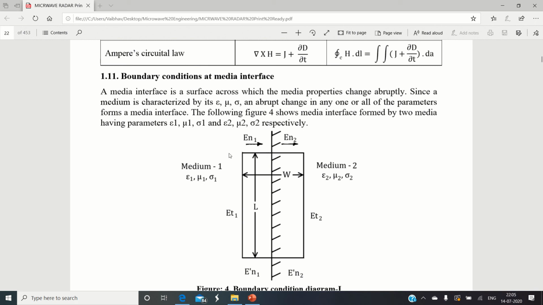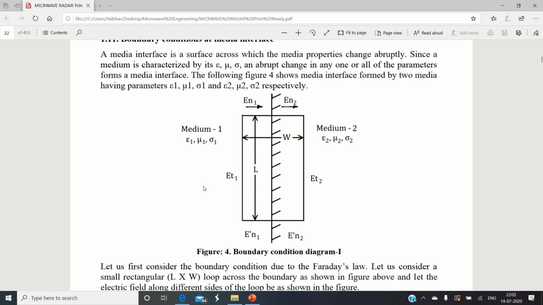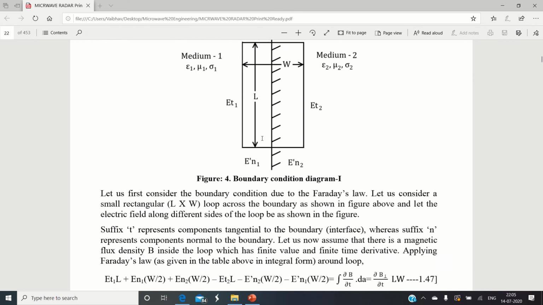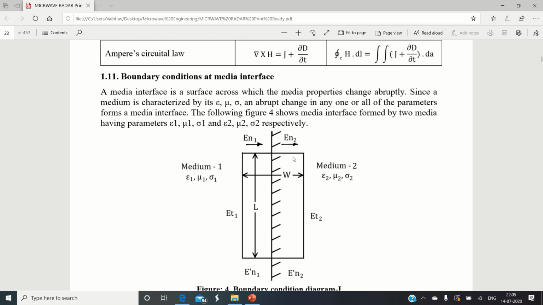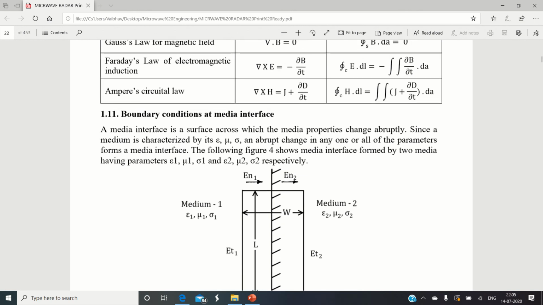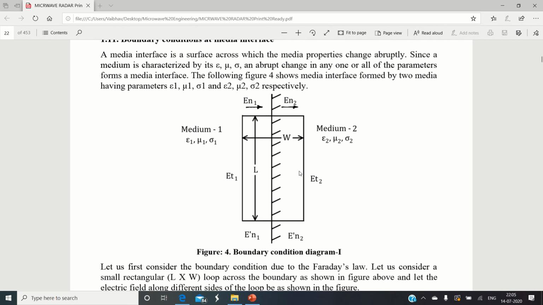So what we will do is we will simplify the explanation, and I will explain to you the significance of applying a boundary condition. Though the diagrams are there and some mathematical equations are there, we are not going to go into the details, but rather we will just explain the significance of boundary condition. Right. Now what is boundary condition? Now see this particular figure over here.